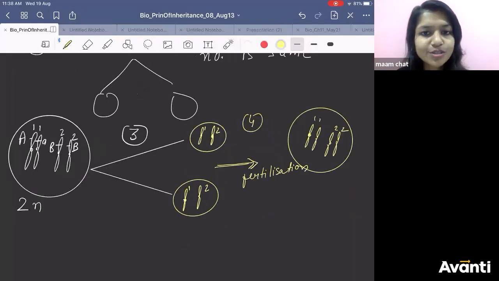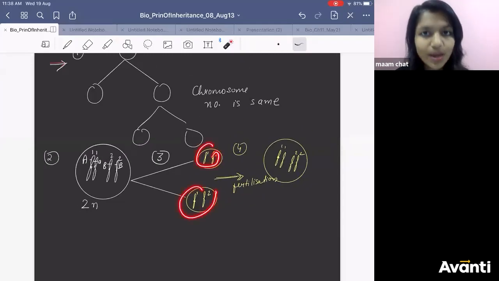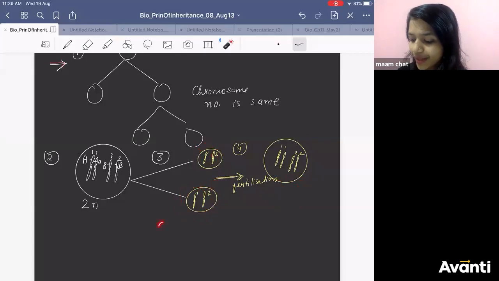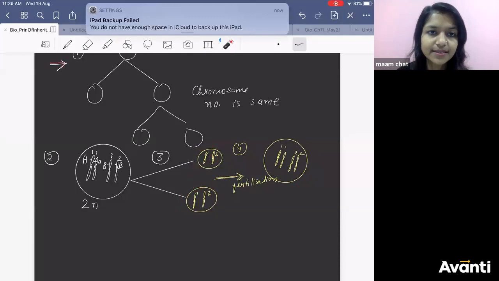How do you restore the chromosome number? You restore the chromosome number by fertilization. That is why you need to make haploid gamete, because they have to fuse now. If they fuse, you will get 2n. If you don't get haploid, 2n, 2n, it will become 4n now. How will you restore? That is why gametes always are in haploid state. Right?